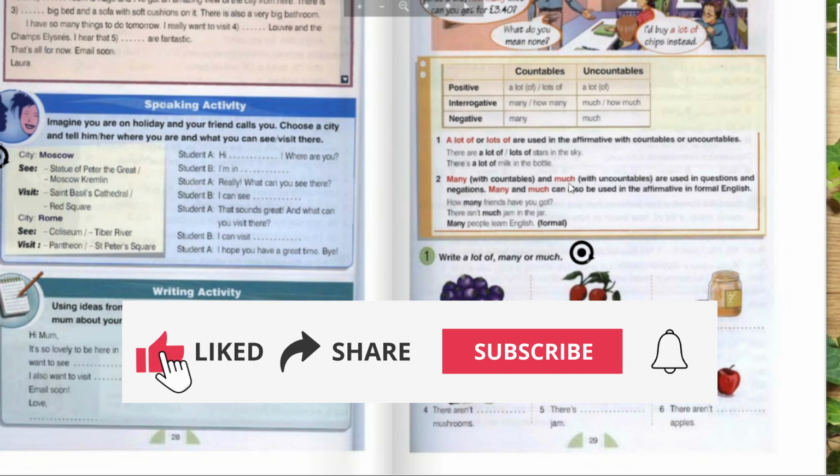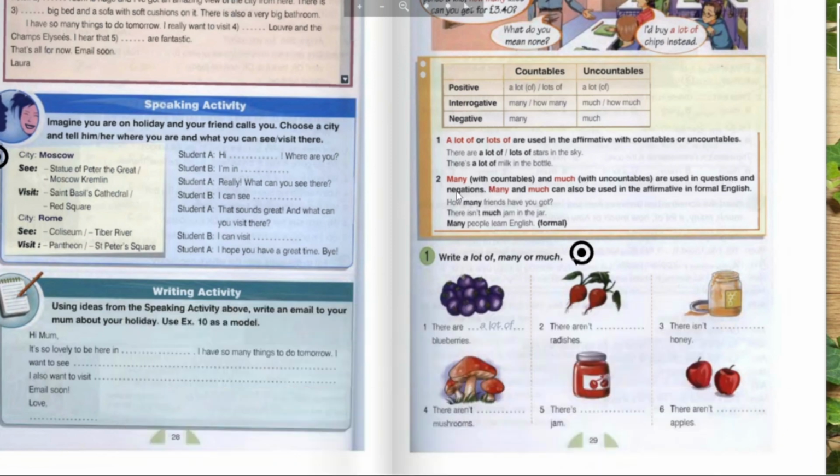Many with countable and much with uncountables are used in the question, and negations, and also exclamations. Many and much can also be used in affirmative informal English.